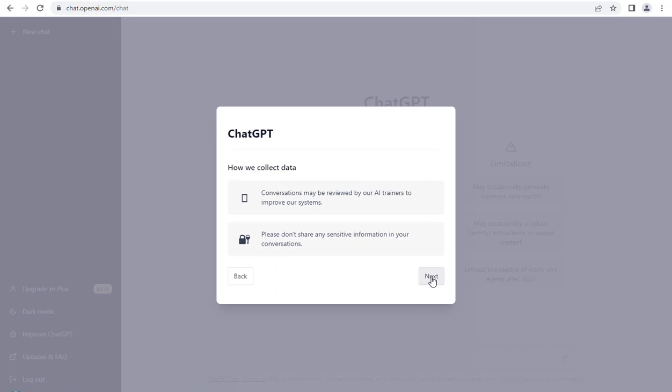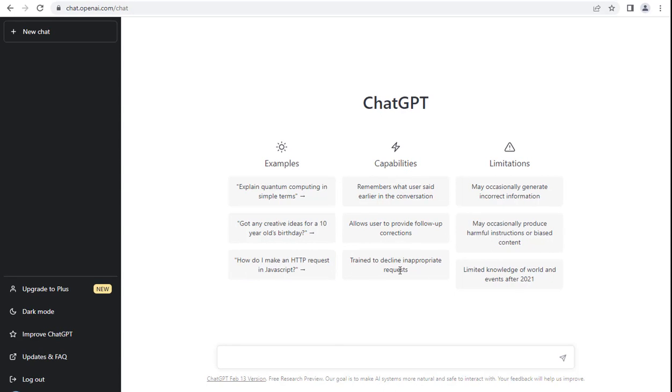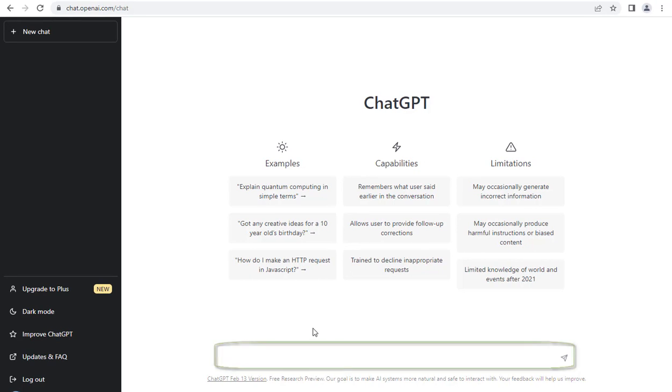You can see a dialog box. I'm skipping this by clicking next. You can see the interface of ChatGPT, and here you can see some examples of what you can do with it, and here how it can do that for you, and here are some limitations of what it can't do. You have to use this box to use the AI system, and this is dark mode. If you like, you can use it.